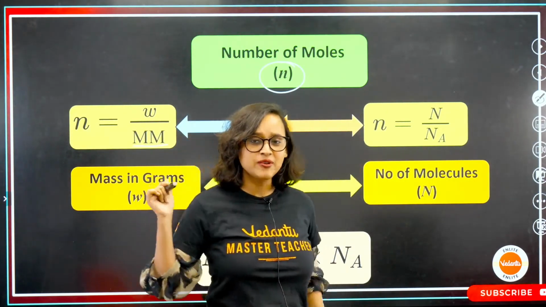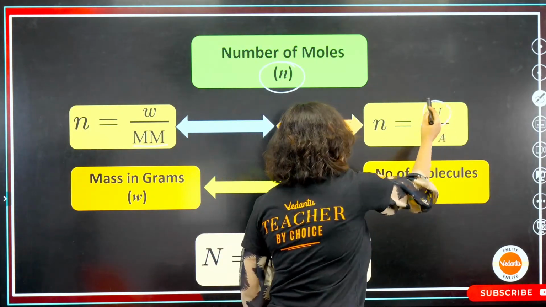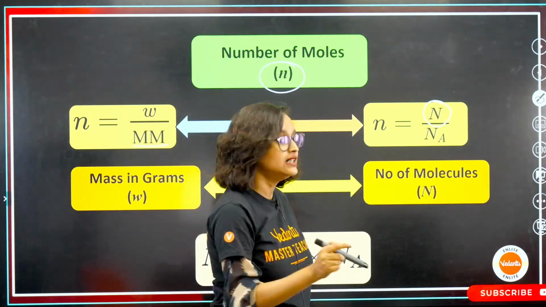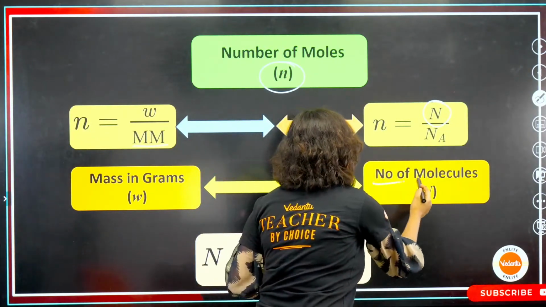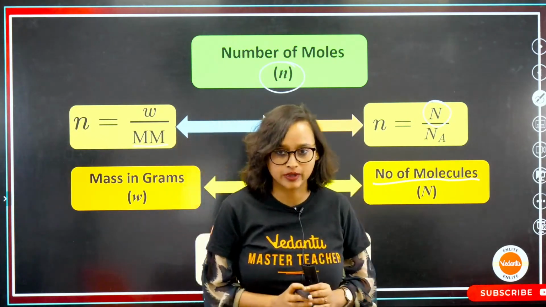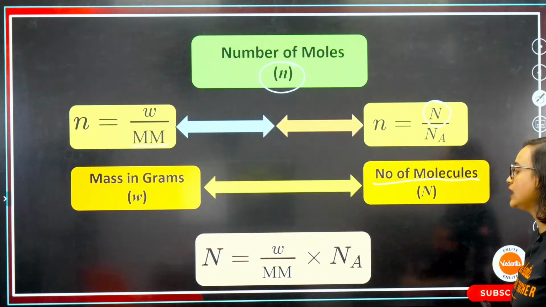Capital MM is molar mass. So here, capital N, not M, is the number of molecules. Maybe it will be given to you in the question paper. Now, how will you calculate capital N?